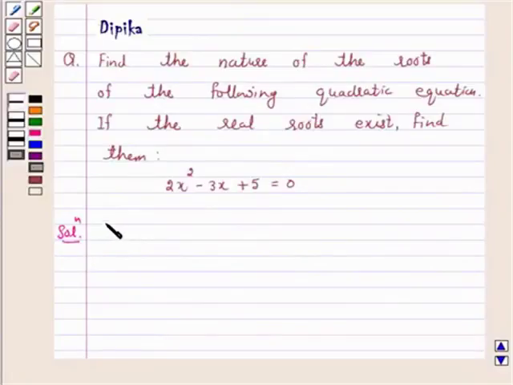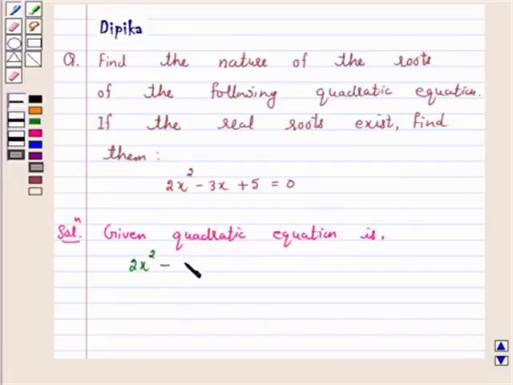Given quadratic equation is 2x square minus 3x plus 5 is equal to 0.